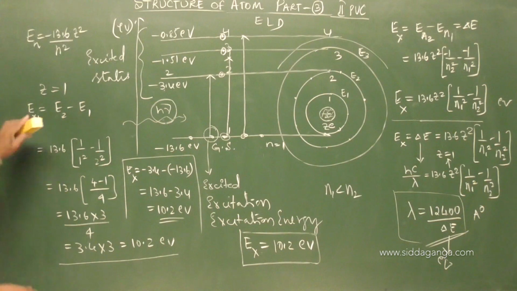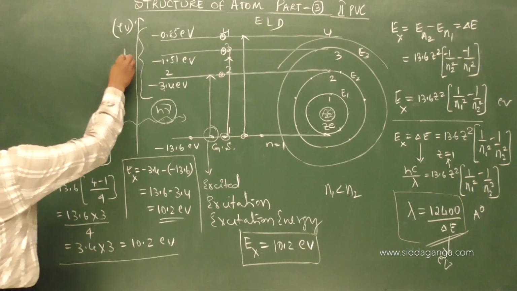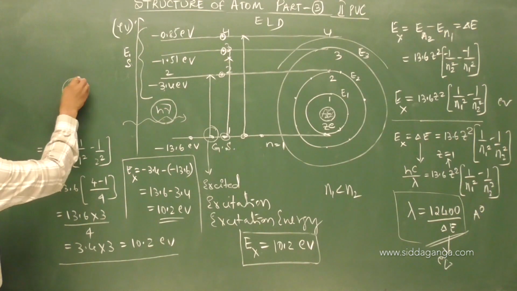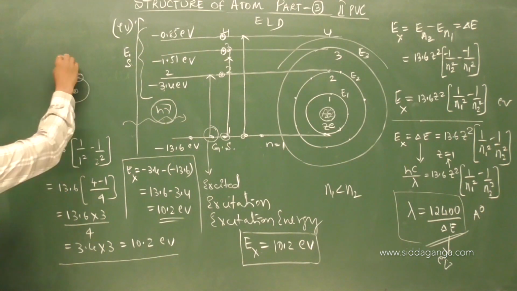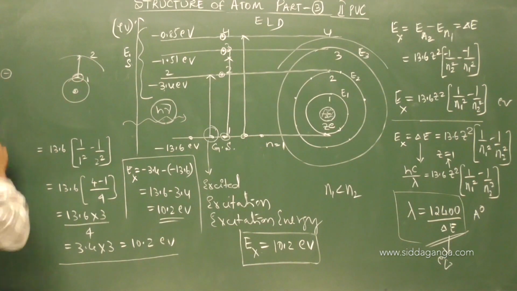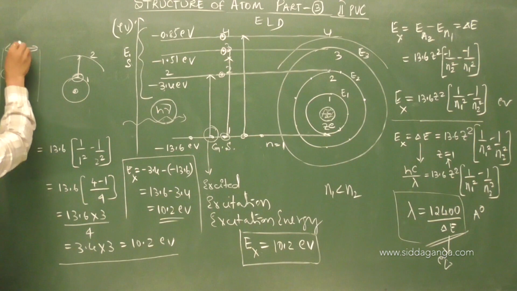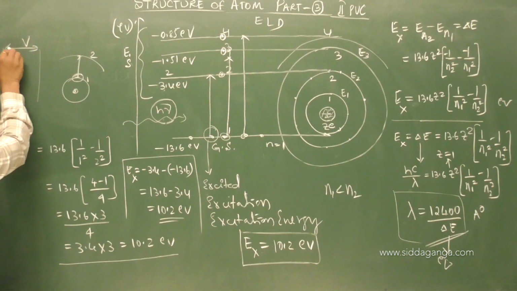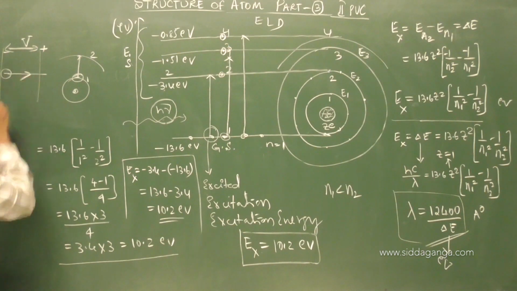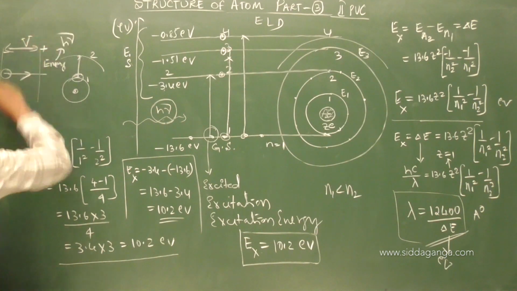But what does excitation potential mean? Say, suppose this is the electron of the atom, and I have to excite it from level 1 to level 2. I am sending an outside electron, which is accelerated through some potential difference outside the atom, by which it gains energy equal to h nu.